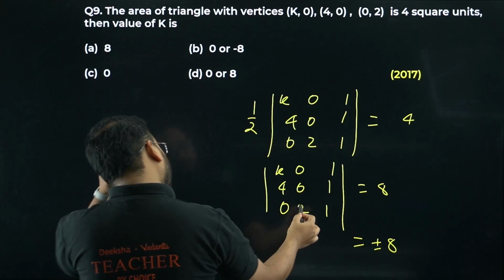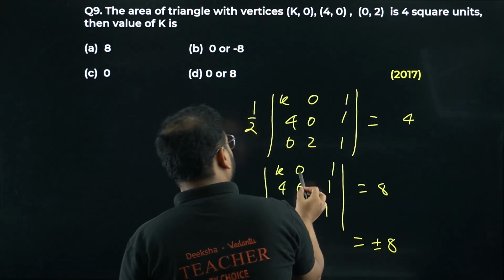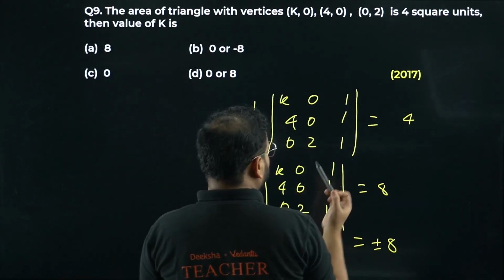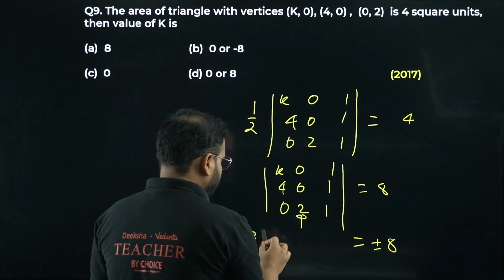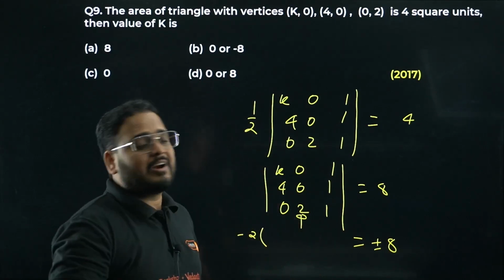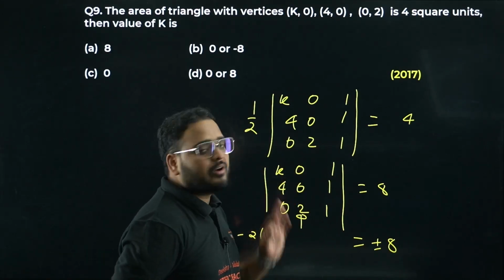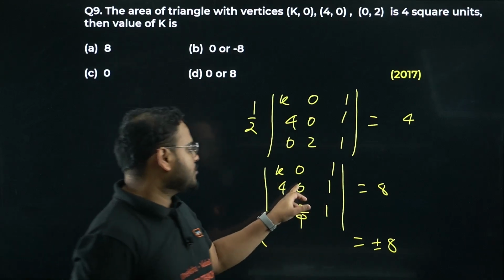When you expand across column 2, what are you going to get? Please check. For 0 it will be 0. For this 0 again it will be 0. And for this 2 you'll have a negative value, so you'll write here minus 2 times the minor. What I'm doing is finding the determinant across column number 2. For 0, anything you multiply is 0 only. This is 0 also, right?